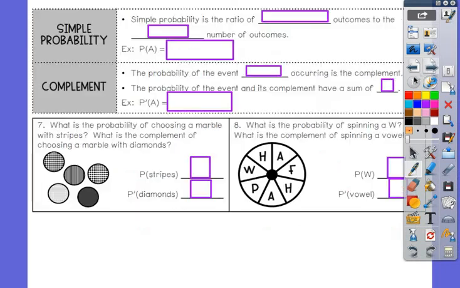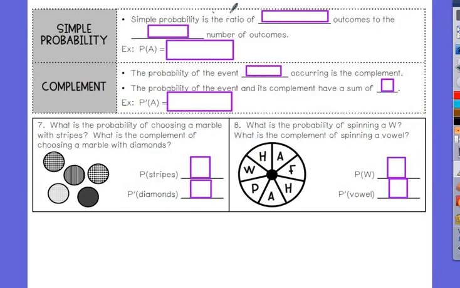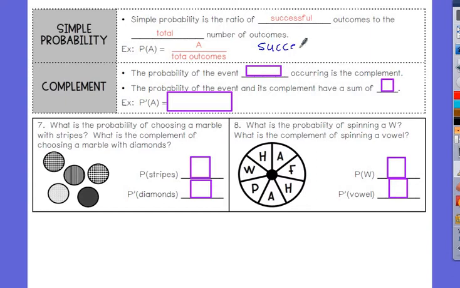All right, let's get into simple probability. Simple probability is the ratio of successful outcomes to the total number of outcomes. It is sometimes written like this, with a P representing the word probability, and whatever's in parentheses is what you're looking for. So I'm looking for the A's over total outcomes, or you could have it successful over total.